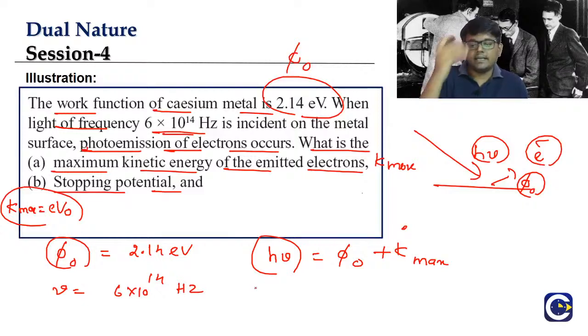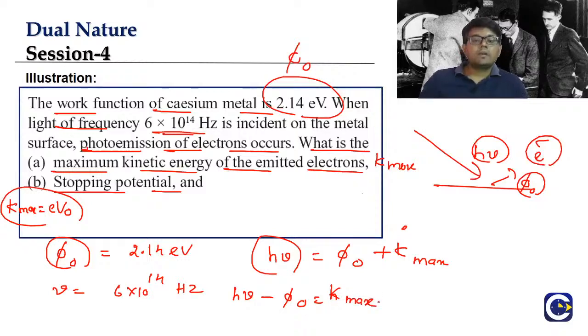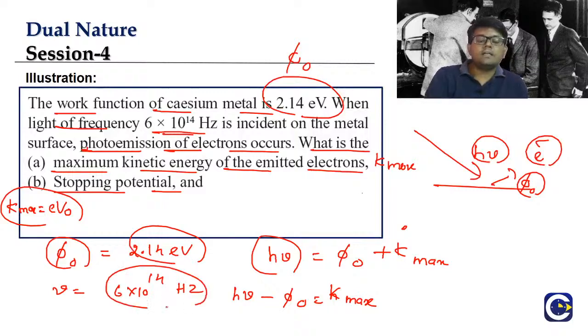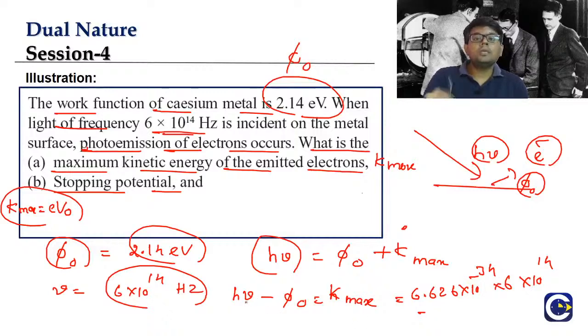So as per this equation, what is the K max value? K max is equal to h nu minus work function. Here we have to take care of the units, because work function is given in electron volt and frequency is given in hertz. So can we convert everything into SI units? h is 6.626 into 10 power minus 34. We are taking everything in the SI system. Frequency is 6 into 10 power 14. So h into nu will come in joules.